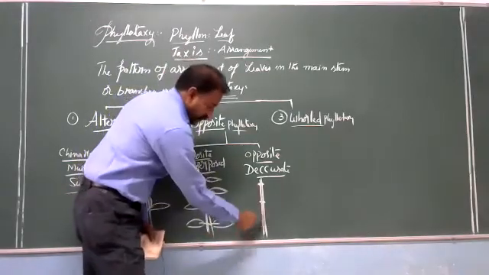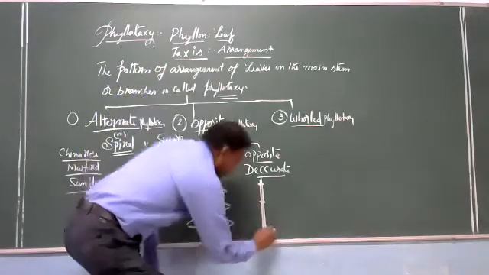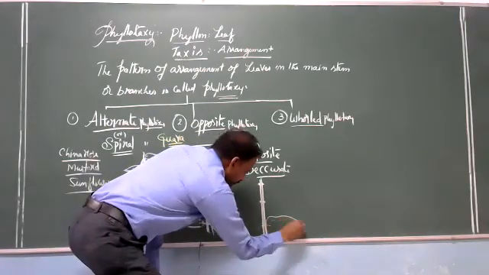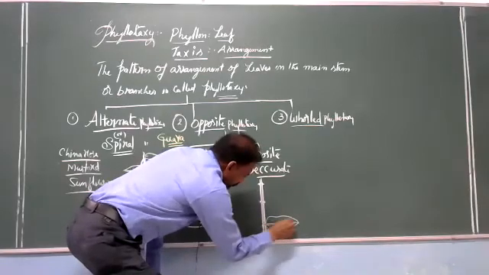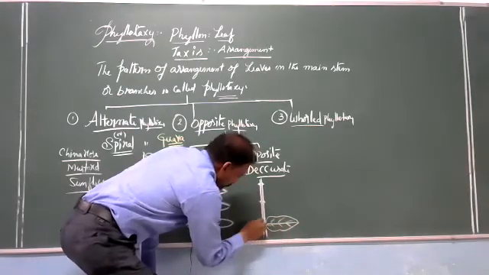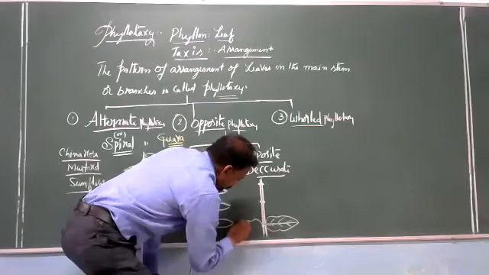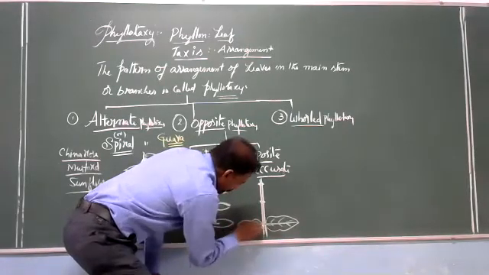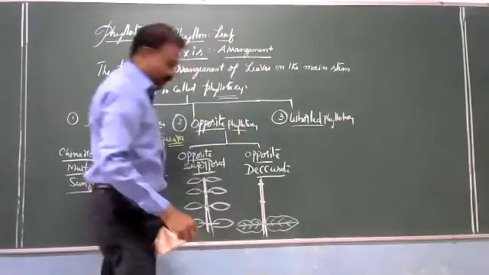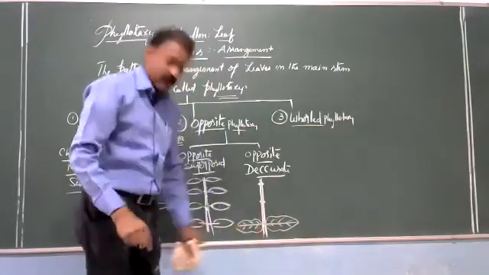Three nodes. For example, here a pair of leaves opposite to each other.